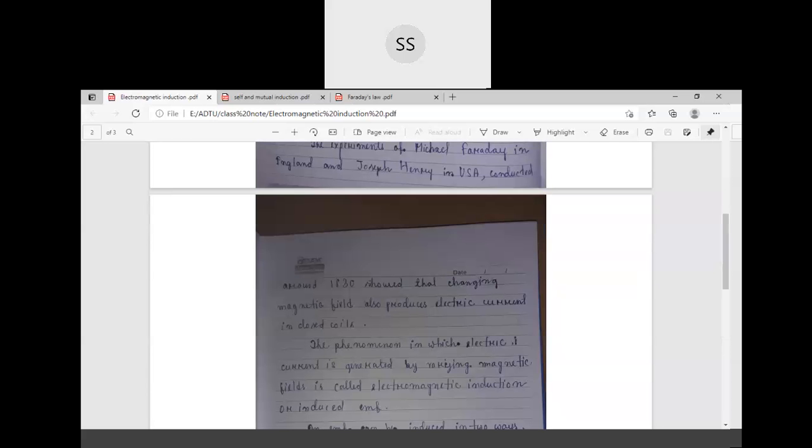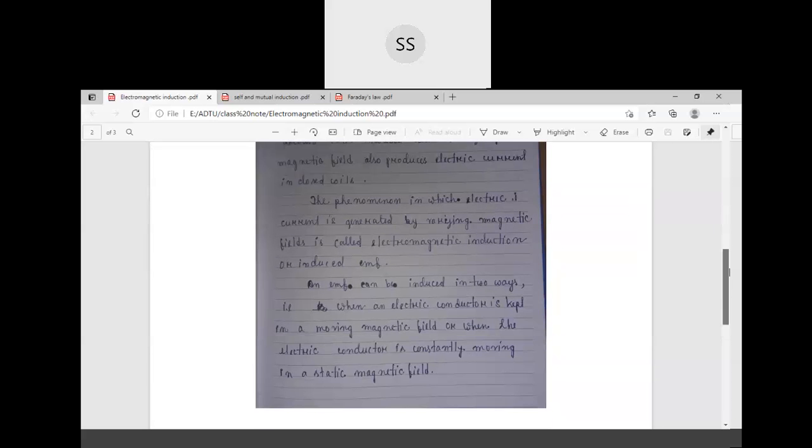So this is all about induced EMF. Induced EMF or electromagnetic induction means the generation of electric current in an electrical conductor by a varying magnetic field. And it can be produced in two ways: when we put the electrical conductor in a moving magnetic field, and when the magnetic field is constant but we constantly move the electrical conductor.